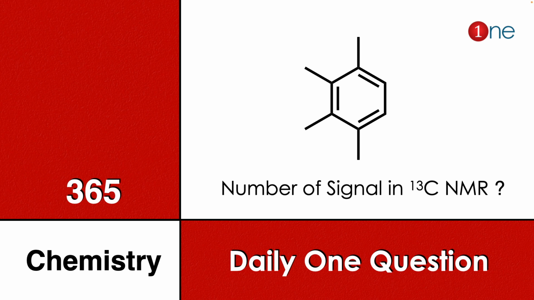Daily one question for you. Here tetraethyl benzene is given. You have to analyze how many signals the compound can give in the 13C NMR.